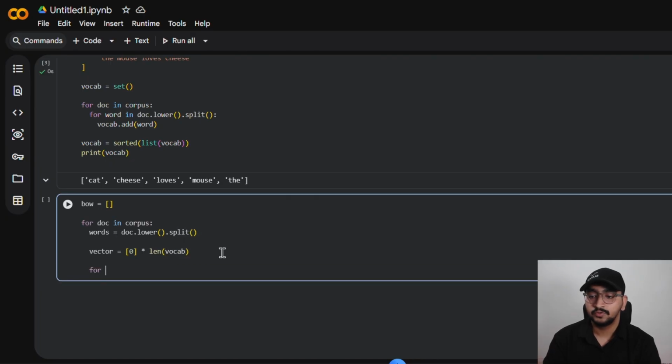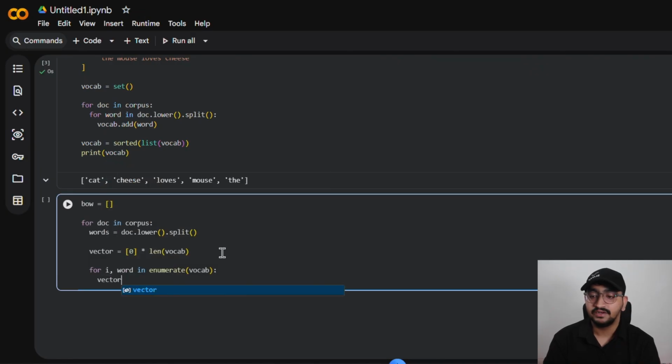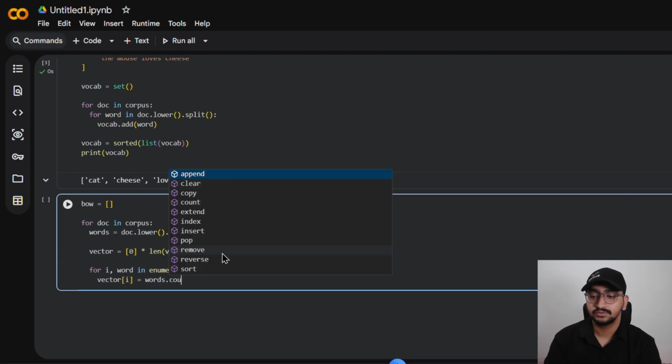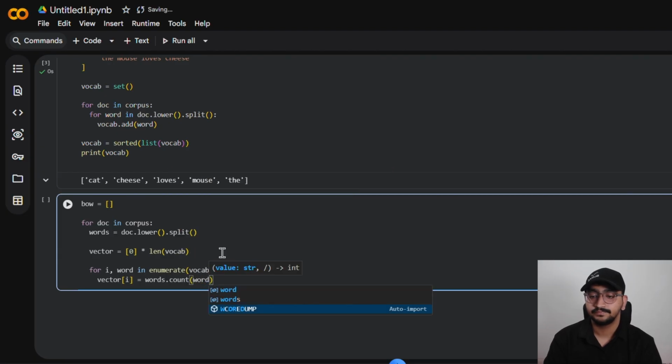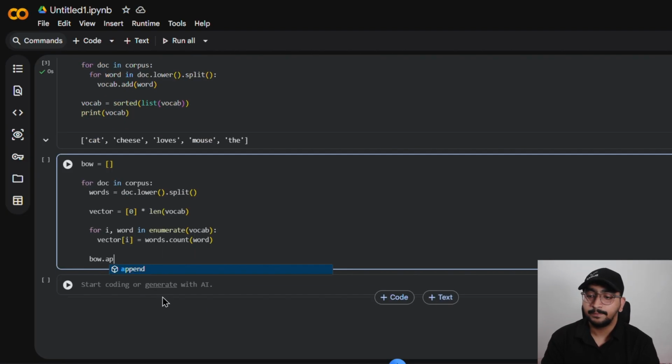Then we will loop through each word in our sorted vocabulary and we will replace those zeros with the actual count. Finally, we will append our completed vectors into our bag of words list.